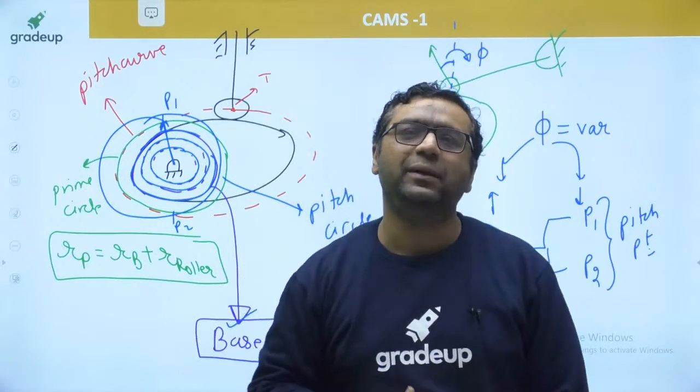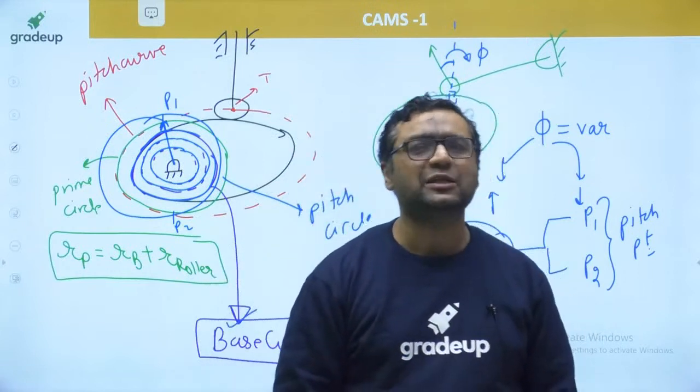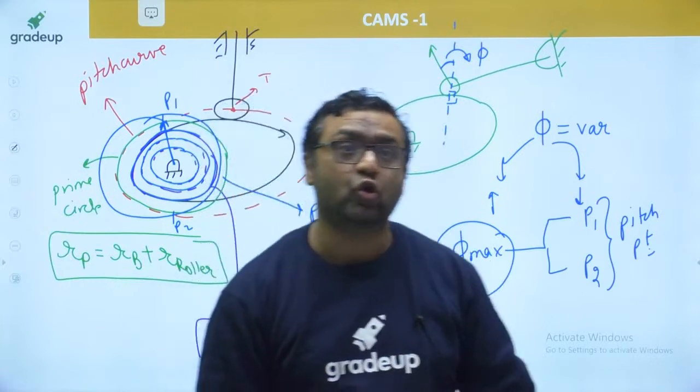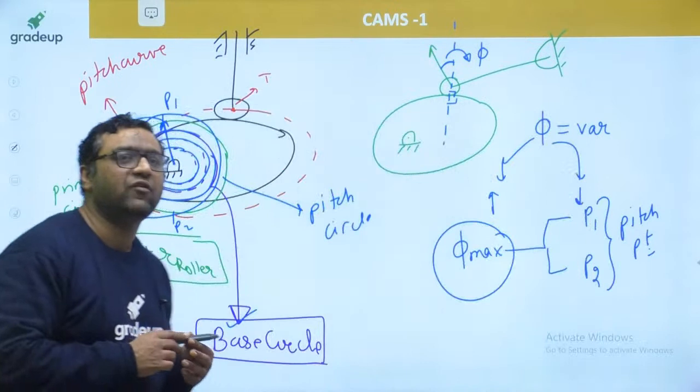And with this we have completed the terminologies of cam. Now we are coming to the follower motion, the last part of cam. Then we will be entering into the last topic, that is nothing but the gyroscope. Okay guys, let us move further. Hope you guys are getting it in a wonderful manner.